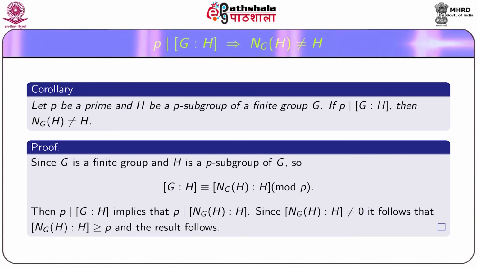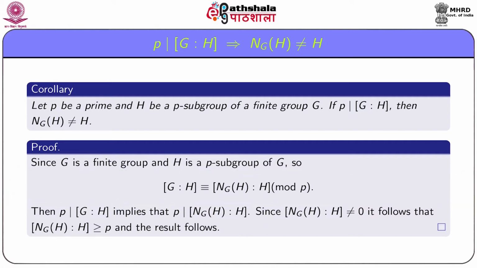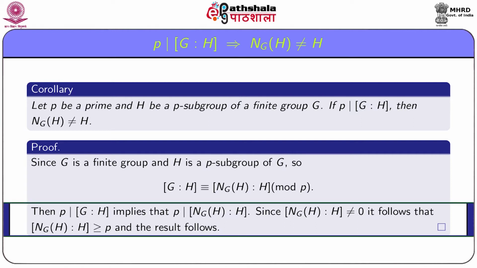Since G is a finite group and H is a P subgroup of G, we have index of H in G is congruent to index of H in NH modulo P. Now, P divides index of H in G implies that P divides index of H in NH.